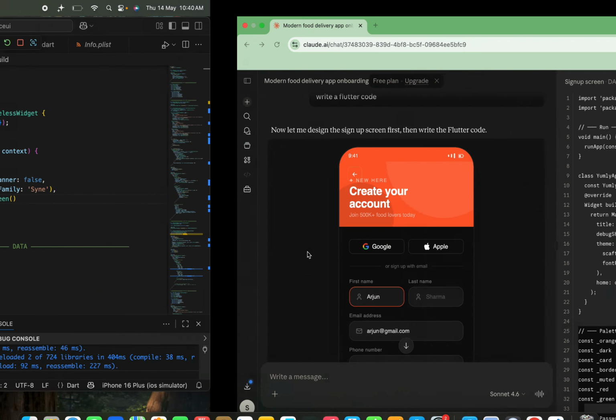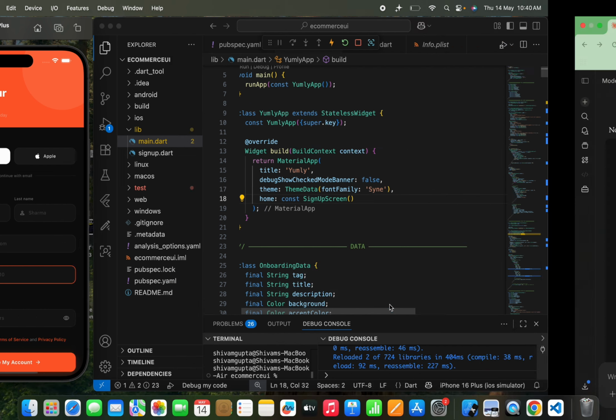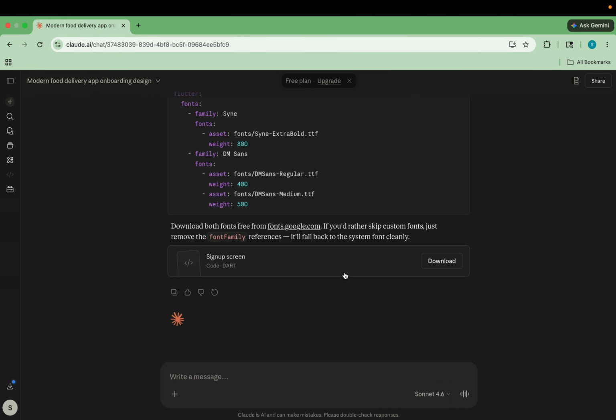Now once we do this, let's move and create the final page of our app, which will also be the main page and the home page of the app, right? I'm going to write a prompt and tell it that now I need the home page of our food delivery app, where you can show the different restaurants, the search bar, maybe some header.